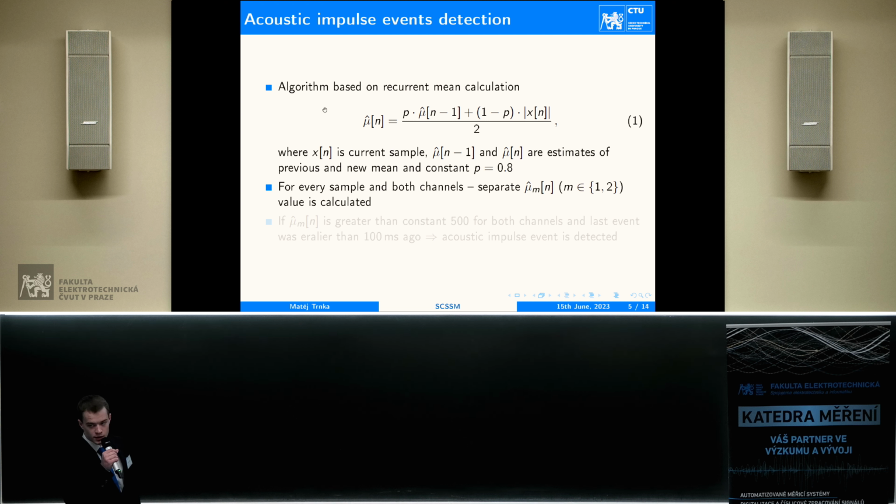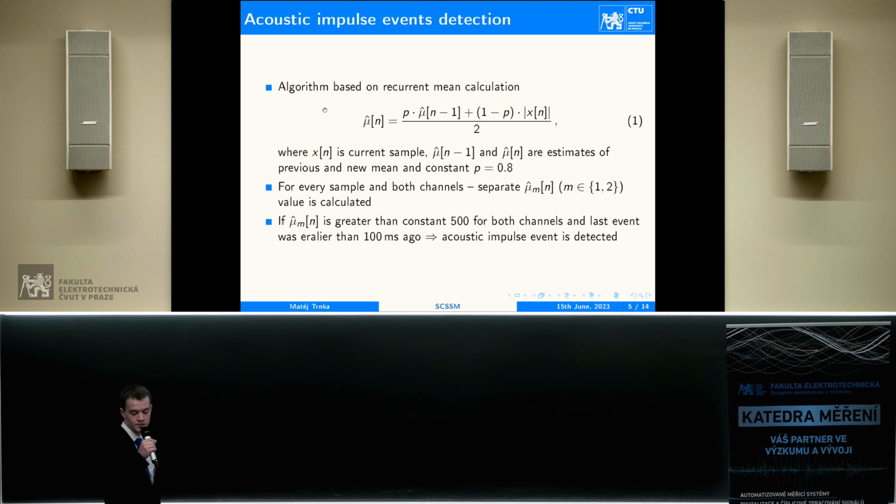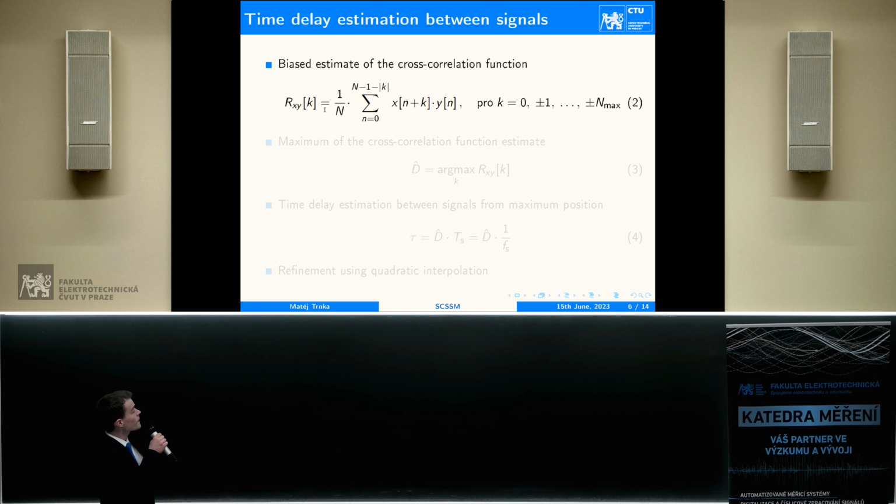For every sample and both channels, we calculate a separate mean estimate. If these values are greater than the experimentally set constant 500, and the last event was earlier than 100 milliseconds, that's because we don't want to detect acoustic reflections, a new acoustic impulse event is detected.